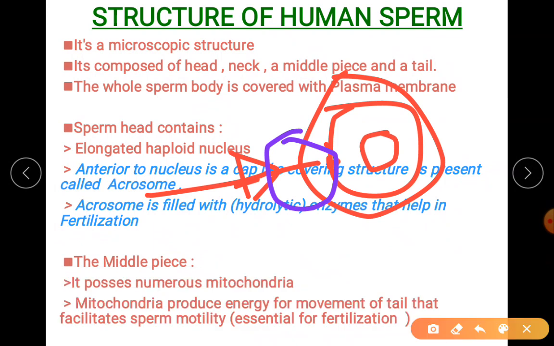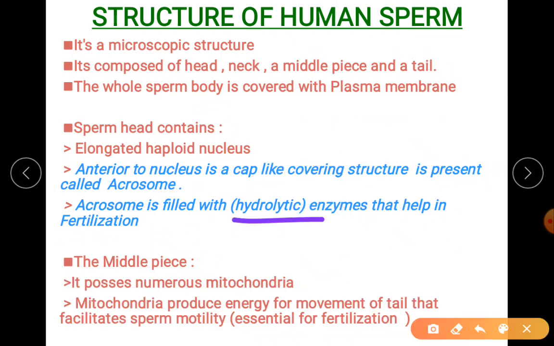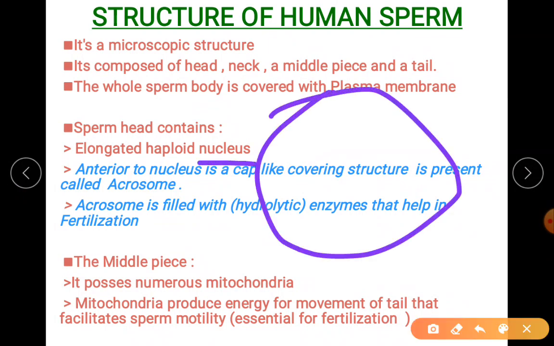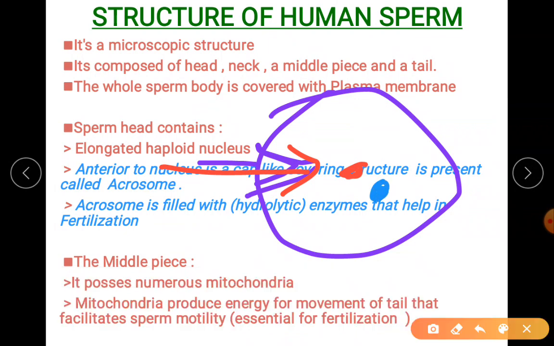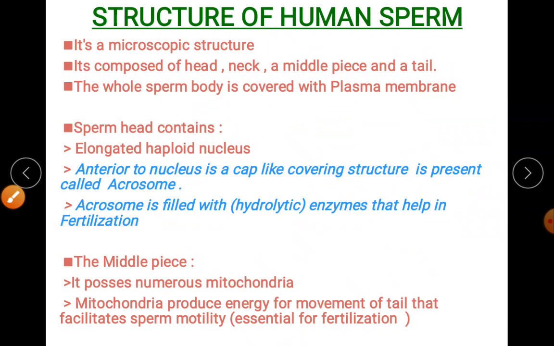To penetrate easily, there are your enzymes. You all know what hydrolytic enzymes do. When I say the word lytic, it will break the bonds, releasing water molecules, and break the walls. Imagine if this is the wall, once the sperm enters, a way is created, like a cone. So the sperm can easily enter and release the sperm nucleus along with the egg nucleus. I hope it is understood now. Don't worry, you are just understanding the structure of sperms.